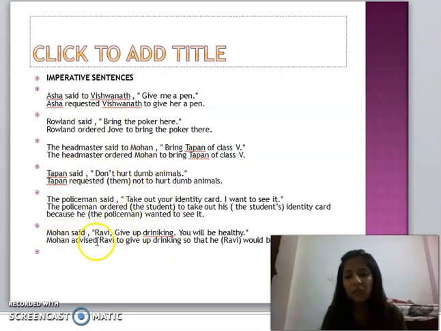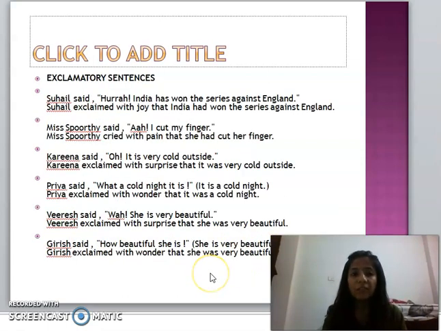For example, I am taking another: Mohan said, "Ravi, give up drinking, you will be healthy." So Mohan is giving advice here, right? So Mohan advised Ravi to give up drinking so that he would be healthy. Here the will would change into would, and that is connected because this is a different sentence, right? And that is in future tense. So we can make this with that, he and would. You can understand this structure.